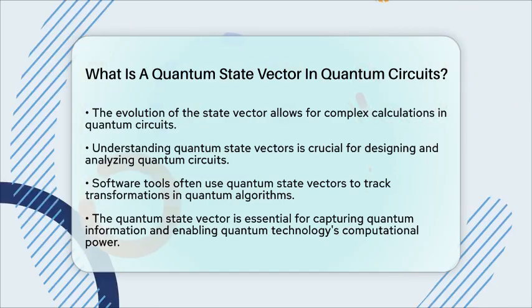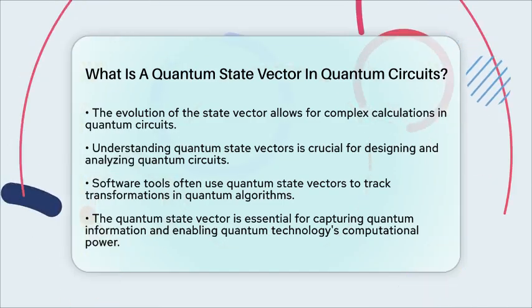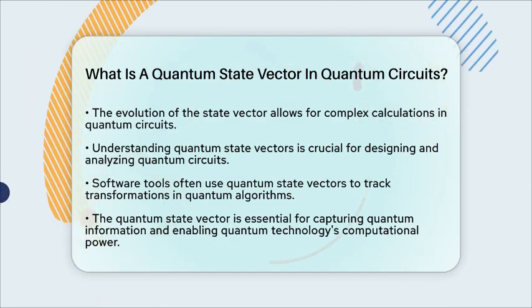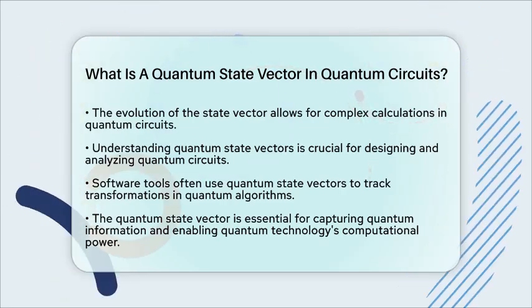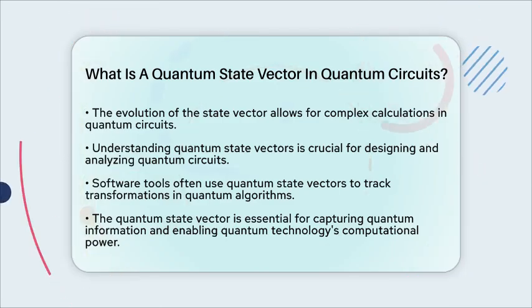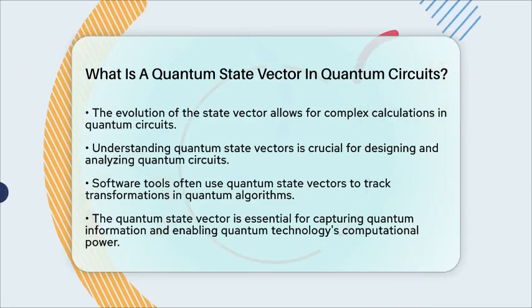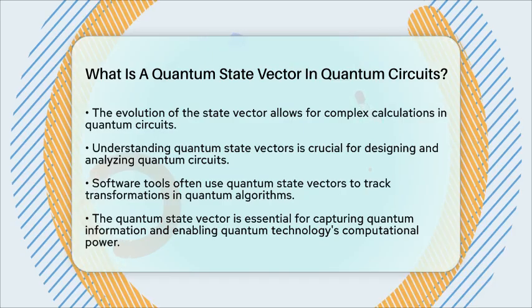In essence, the quantum state vector is the fundamental descriptor of a quantum system's state within quantum circuits. It captures all the quantum information, evolves through gate operations, and enables the unique computational capabilities of quantum technology.